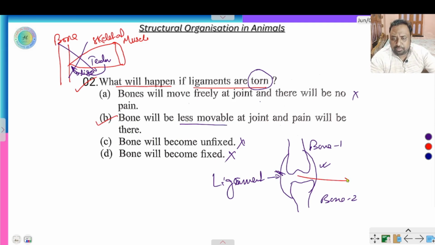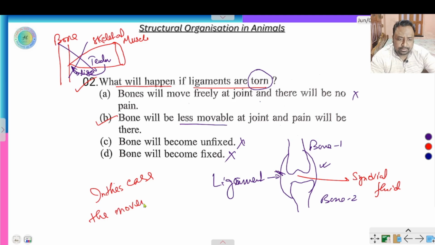This is called a synovial joint. Synovial fluid is present here. The bone will be less movable at the joint and pain will be there. And in this case, the movement is very painful and restricted.